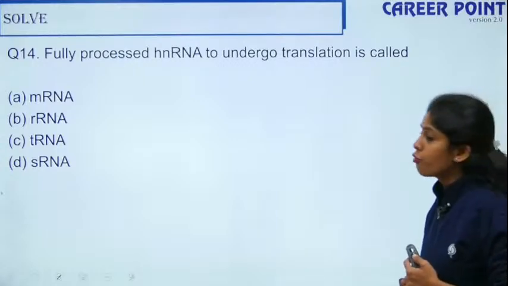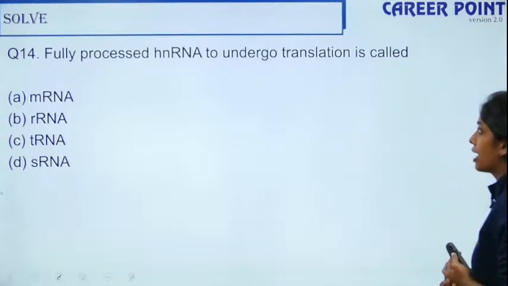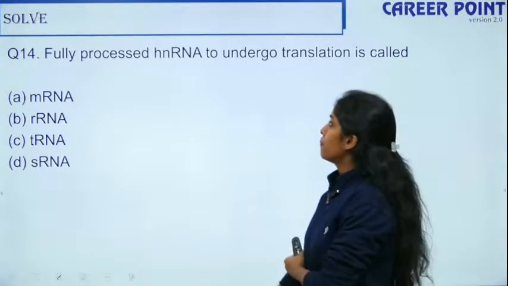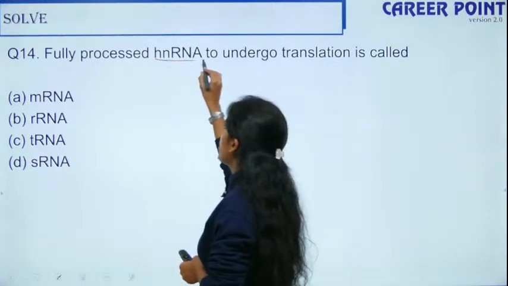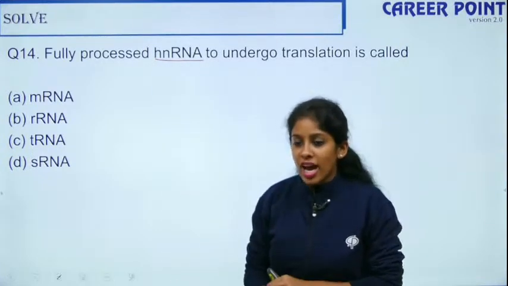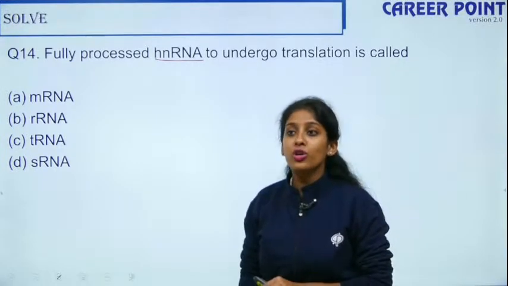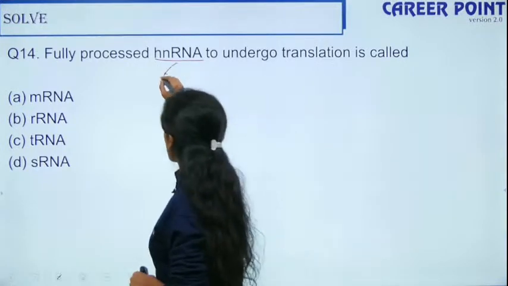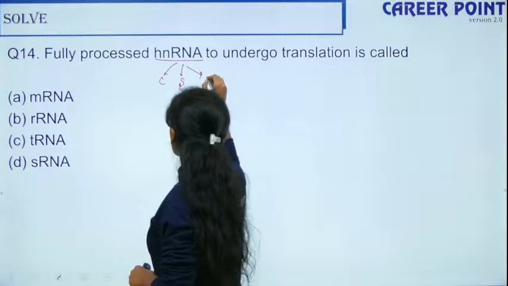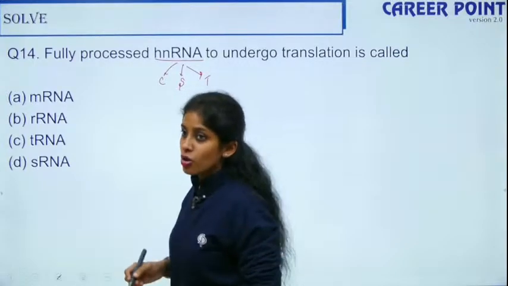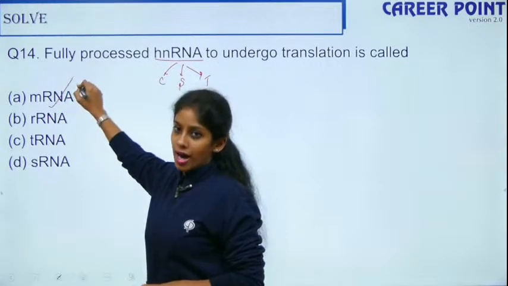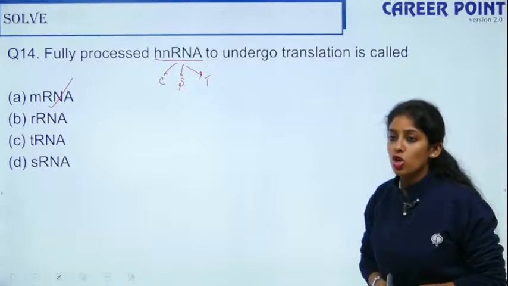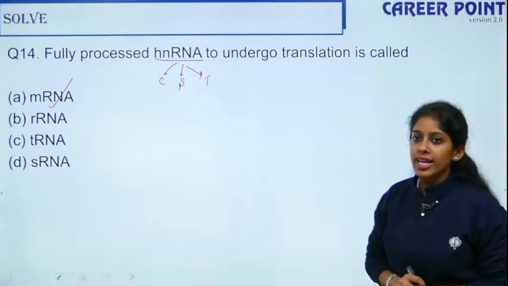Question number 14. Fully processed hnRNA which undergoes translation is called as what? hnRNA is known as heteronuclear RNA. When it is fully processed, meaning it is processed with capping, splicing and tailing, this is the complete process. It is known as your mRNA, right? That is what we call your mature mRNA. So the right answer is option A here. Okay, everyone agrees? Can I move forward?